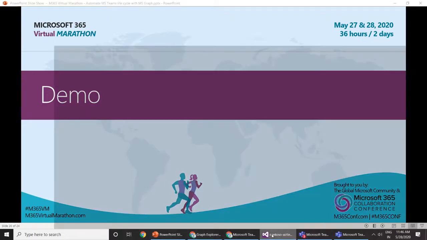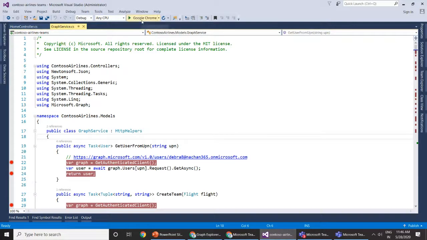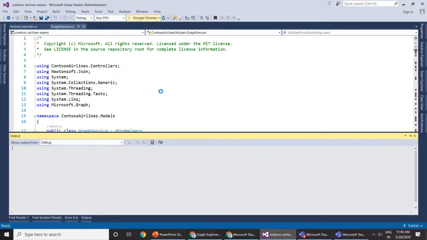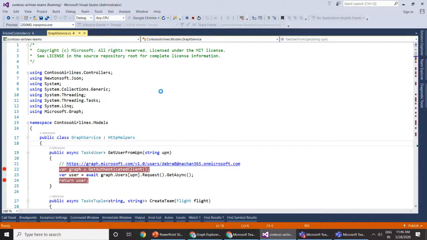So let me switch back to my Visual Studio. I already have it opened. This is the application which I am using from the Microsoft community, which is calling the Microsoft Graph API to provision the teams. So let it run. We are going to run this program with application permission, because this is happening at midnight. But for demo purposes, I have also added user delegated permissions, which we will explore a bit later. So let it load.